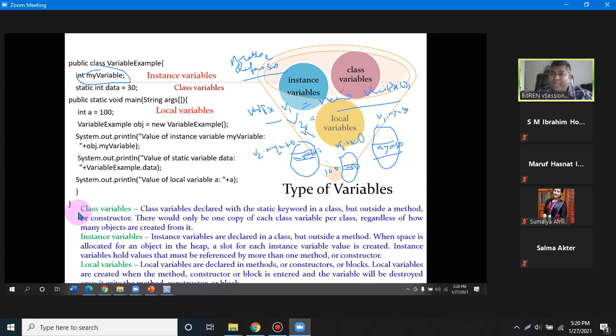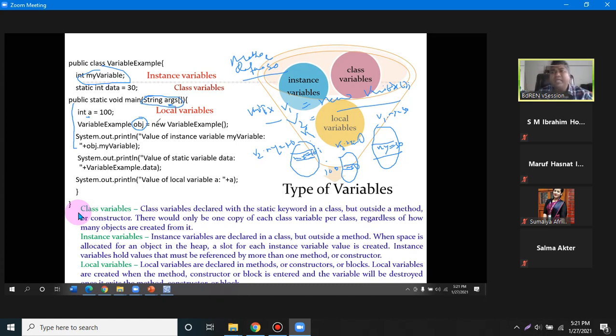There is also another variable we have, which is called a local variable, which is declared inside a method. Inside the method, they declare, for example, a String argument. This one is local. Argument is a local variable. Integer a is a local variable. Also, the object reference variables you are calling are basically reference variables, and those are also local variables.